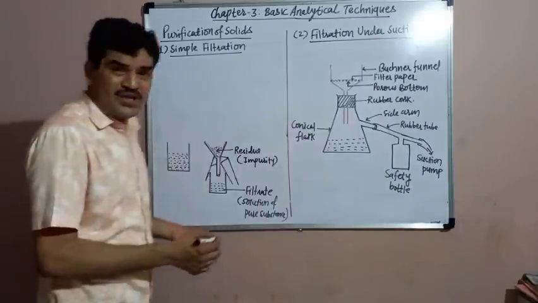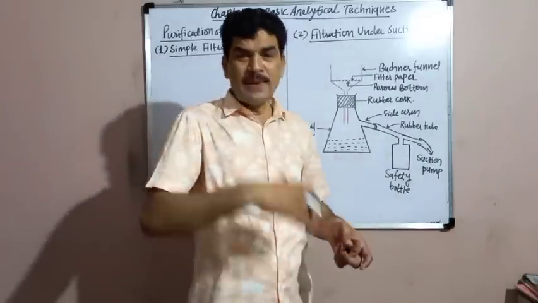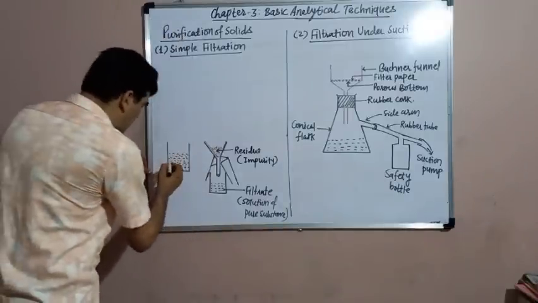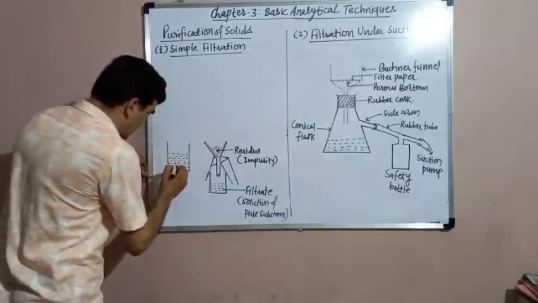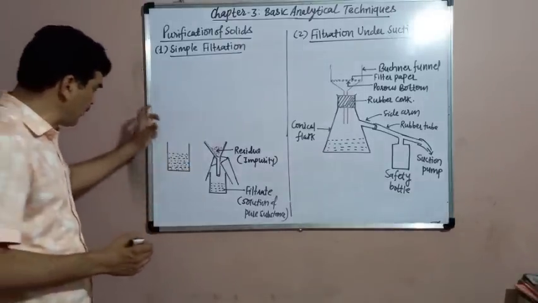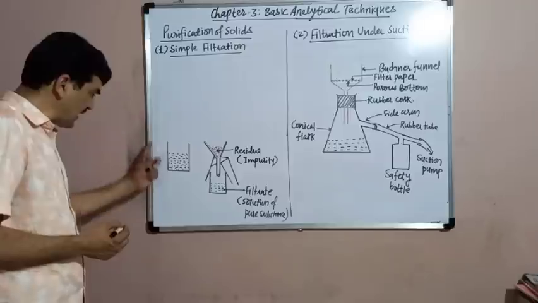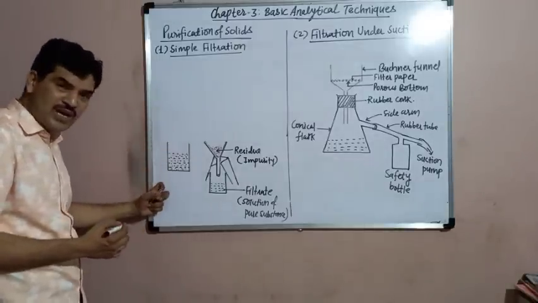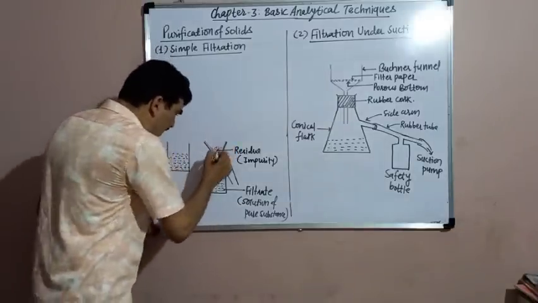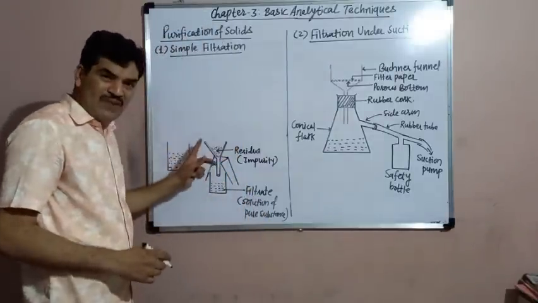So in the simple filtration method, a mixture which is to be separated is taken in a beaker. This is the beaker containing the mixture. Here a substance is there as well as the impurities are there. Here the impurities are insoluble while the substance is soluble in the solvent. The substance gets dissolved while the impurities are undissolved here. So this is the mixture or this is the solution. Now here there is a need of a funnel. This is the funnel, a conical funnel.